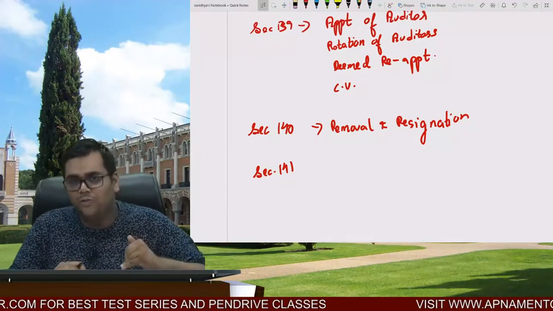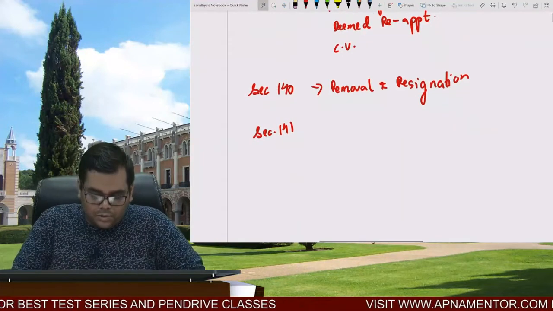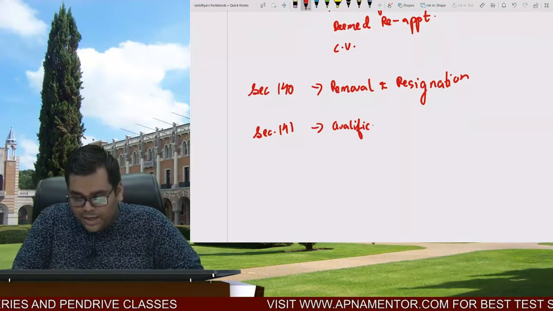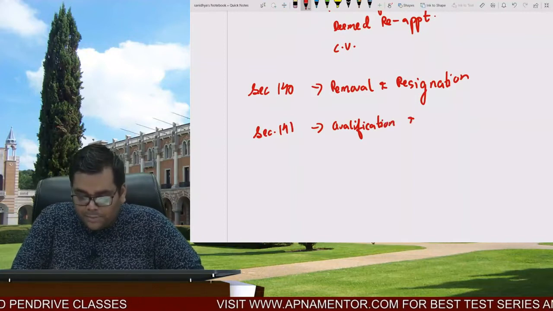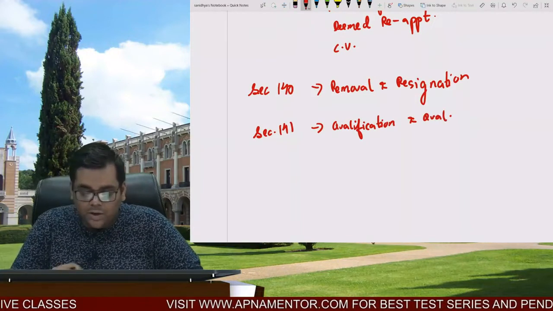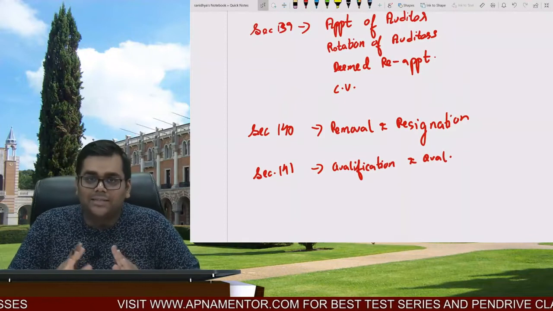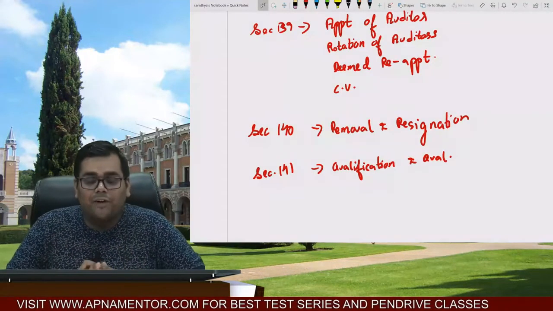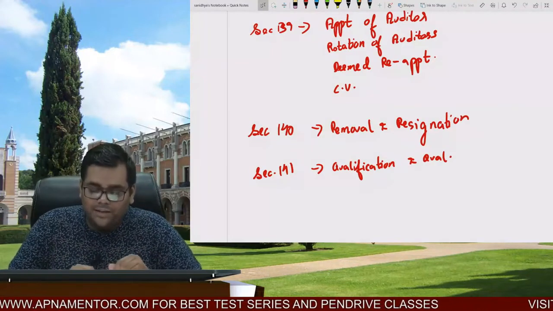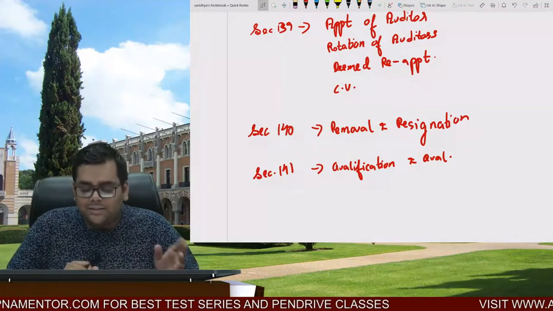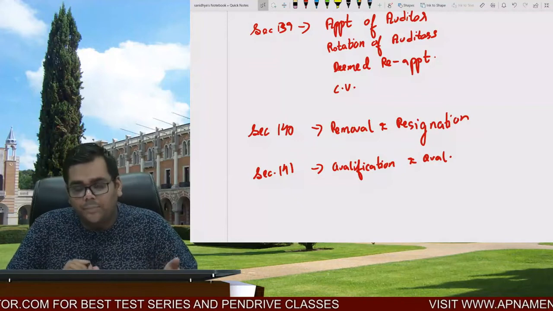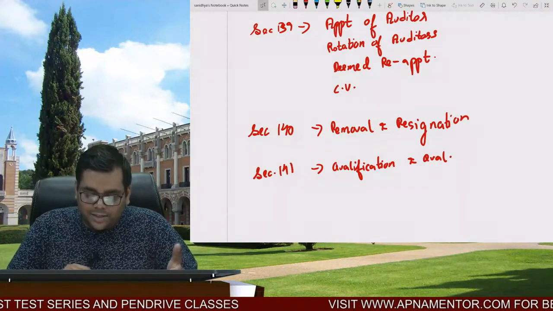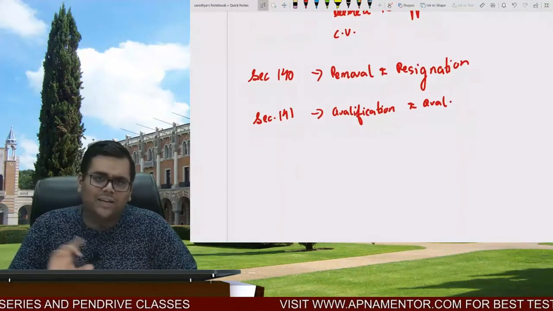So why is he removed? Because he is disqualified. So section 141 consists of qualifications and disqualification. I believe the flow is clear till now, and please note down simultaneously with me, because we have very limited time, and in this limited frame of time we have to complete the major portion, right? So first of all, we have section 139, that is appointment of auditor, rotation of auditor, deemed reappointment, casual vacancy. Then we have section 140, that is resignation and removal, and then we have section 141, qualification and disqualification.